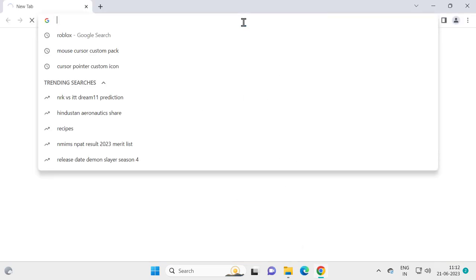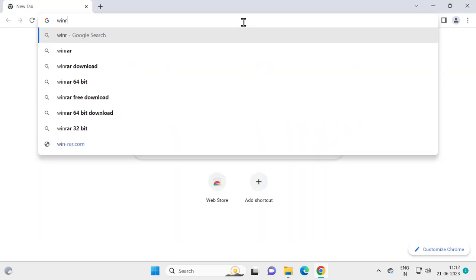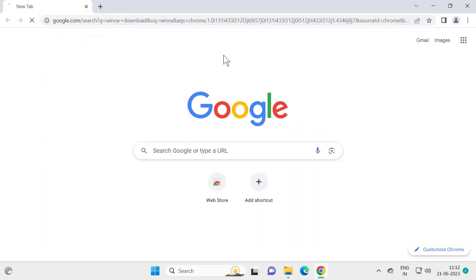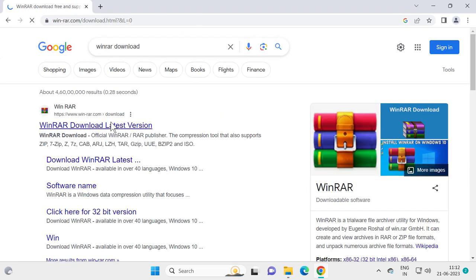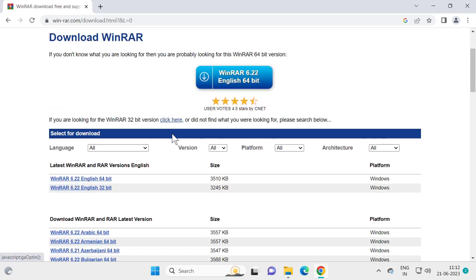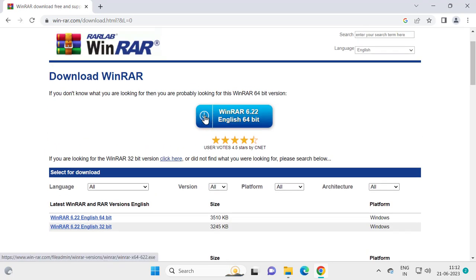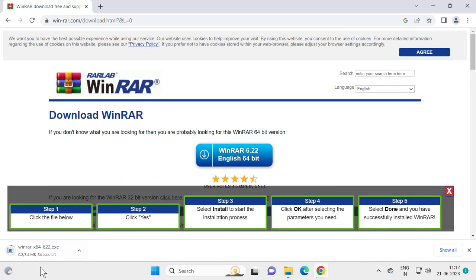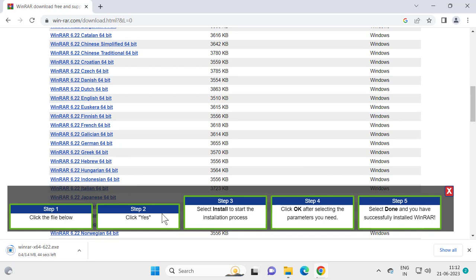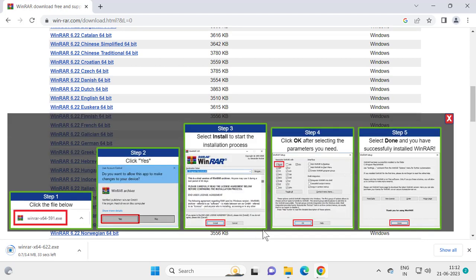Go to the search box and type WinRAR download. Select the WinRAR official website, rarlab.com. You just need to select the download option over here, and it is 3.4 MB. Wait for it to complete, guys.